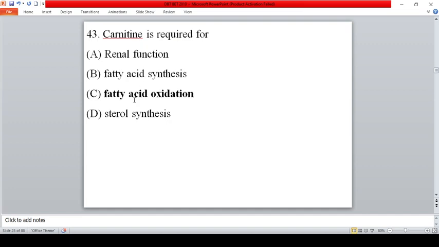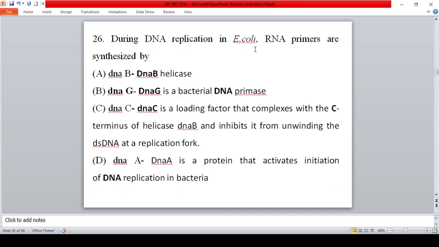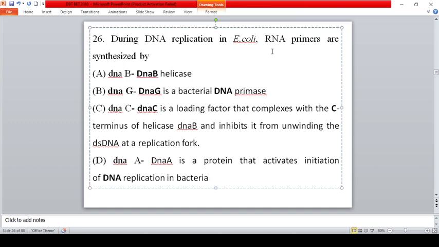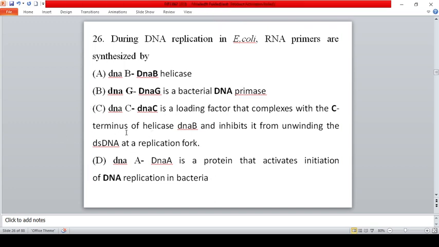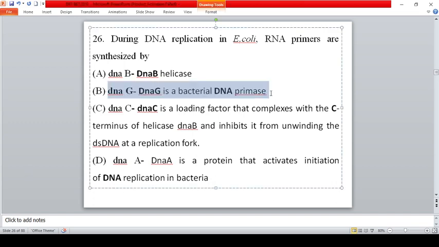Carnitine is required for fatty acid oxidation. It is acting as a shuttle. Okay. During DNA replication of E. coli, RNA primers are synthesized by... The options are DnaB, which is a helicase, and DnaG, which is a bacterial DNA primase. Okay, so they are asking which adds an RNA primer. So this primase enzyme will add an RNA primer. DnaC is a loading factor which complexes with the helicase protein and inhibits it from unwinding double-stranded DNA at the replication fork. So DnaC is a loading factor. DnaA is involved in initiation. Okay, so the correct option is DnaG.